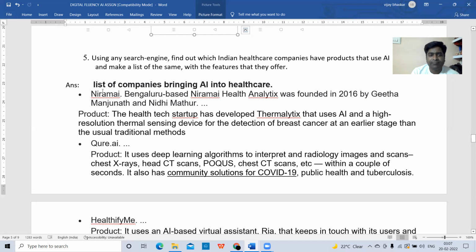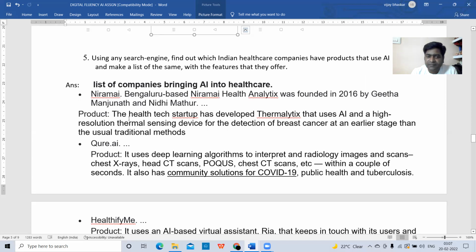Niramai. Okay. List of the companies bringing AI into healthcare in India. What is the first company? Niramai. Bangalore-based Niramai Health Analytics was founded in 2016 by Geeta Manjunath and Nidhi Mathur. What is their product?